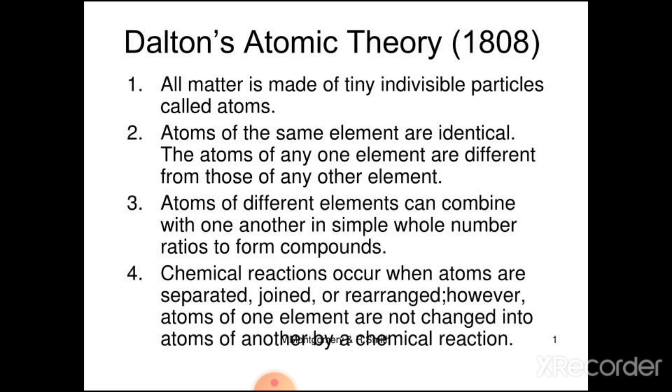A chemical reaction involves only separation, combination or rearrangement of an integer number of atoms. That is, during a chemical reaction, atoms are neither created nor destroyed. So, in this way, there are 4 assumptions of Dalton's atomic theory.